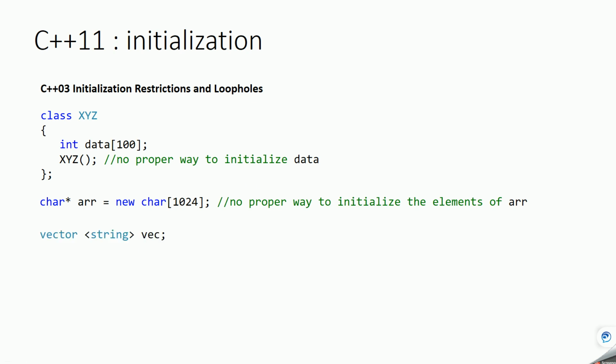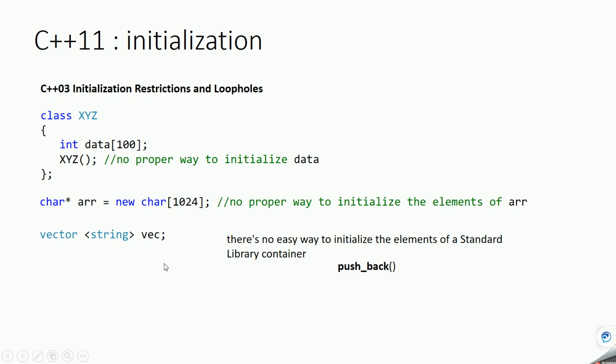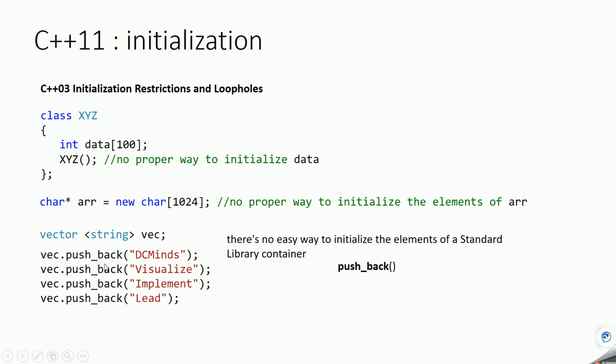Similarly, if you have a vector, which is an STL container, and you want to add some data to it, there is no easy way. All you have to do is use the push_back function of the vector. However many items you want, you have to push back that many times. So these initializations are a bit of a mess. You can conclude that C++03 initialization is a mess. Let's see how C++11 initialization is easy.